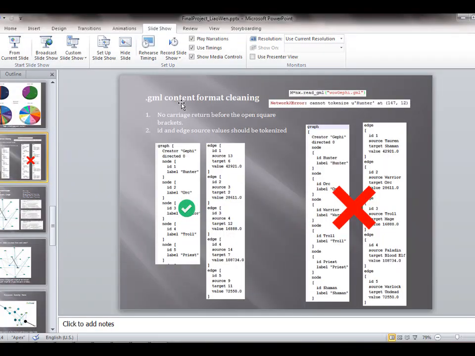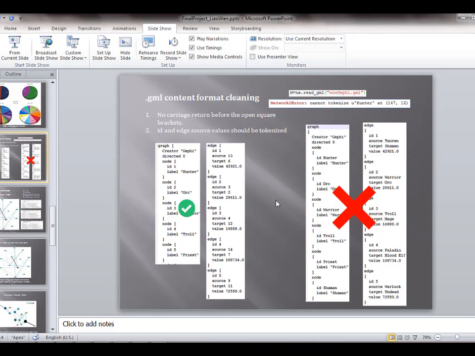But the GML file has strict format requirements. First, there should be no carriage return before the open square brackets. If we compare these two outputs, we'll find that these carriage returns are not necessary. It needs more indentation. So this is the right output, this is the wrong. If we don't clean them, Python will have an error output, which looks like this.